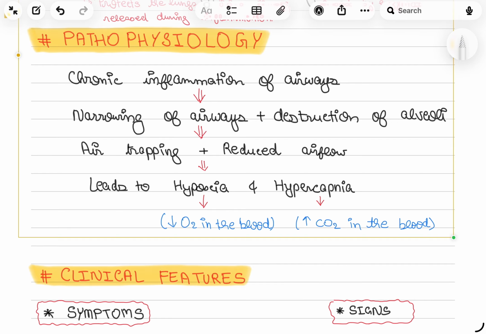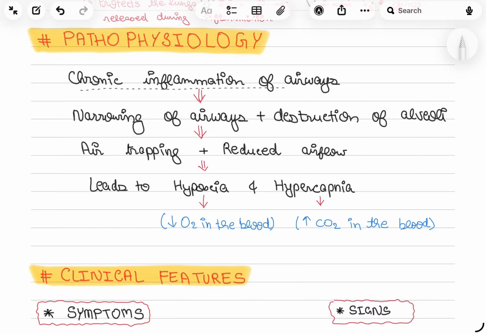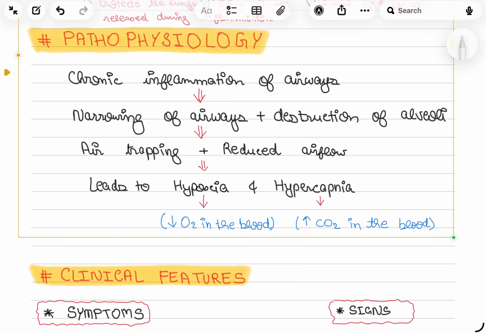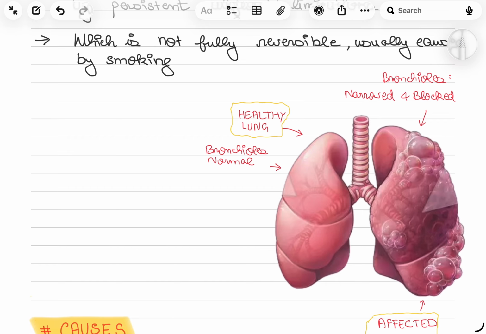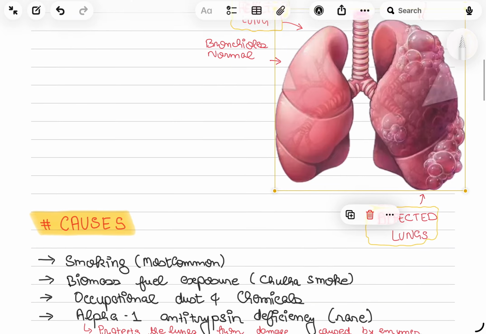What is the pathology of COPD? So, chronic inflammation of airways, as it affects the airways, it blocks the airways. Narrowing of airways, okay, as you have appreciated here, even the bronchioles are narrowed and blocked.